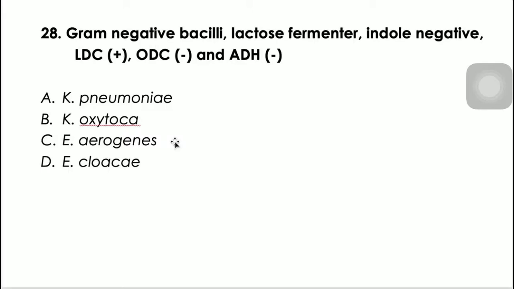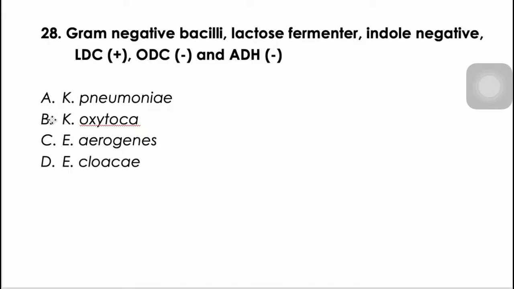So, the point of comparison here is based on decarboxylation. So, for Klebsiella pneumoniae nga po sa Oxytoca, they are lysine decarboxylase positive. Enterobacter aerogenes sa cloacae naman. For aerogenes, dapat yan, lysine decarboxylase positive, ornithine decarboxylase positive. For cloacae naman, ornithine decarboxylase positive, saka arginine dihydrolase positive naman po yan, di ba? OA.